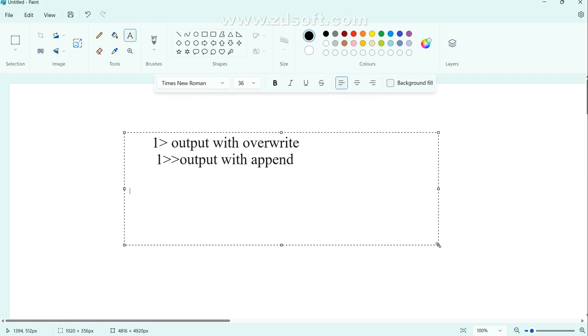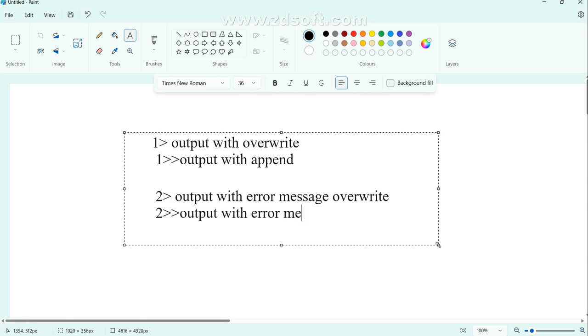Now, what I am trying to explain is two with either single greater than, or two with double greater than. This is output with error message. Error message override. Here, output with error message with append. Yes or no? Quickly observe and tell me. If difficulty is there, I may go another way.